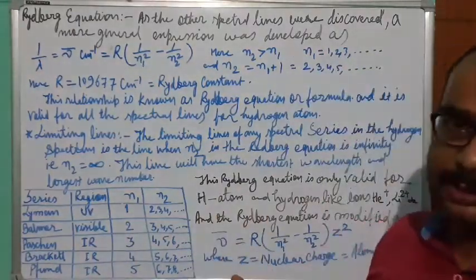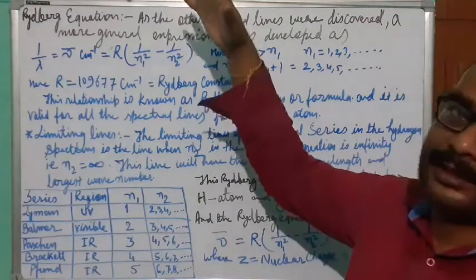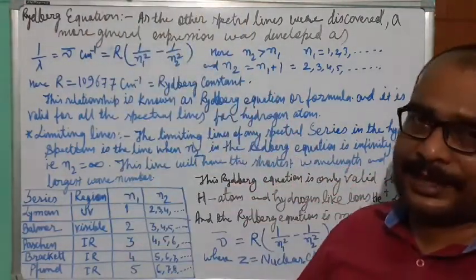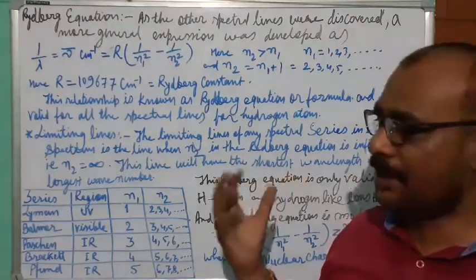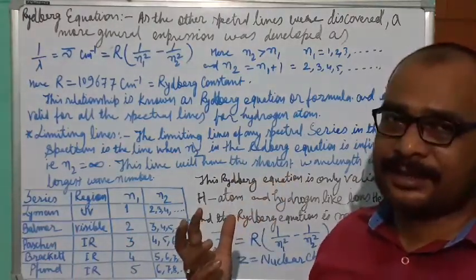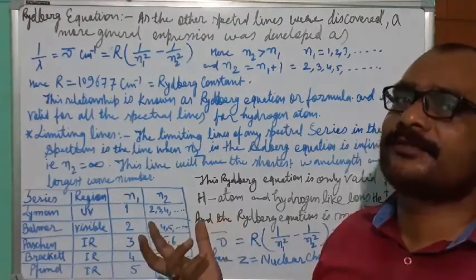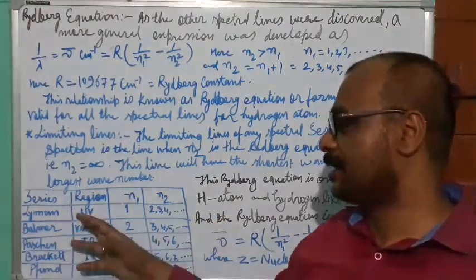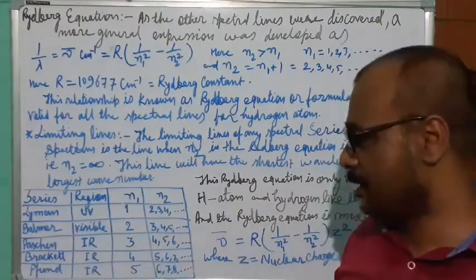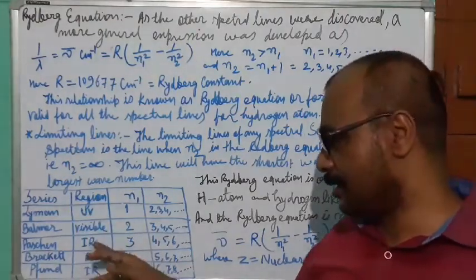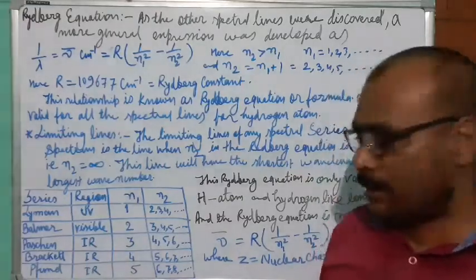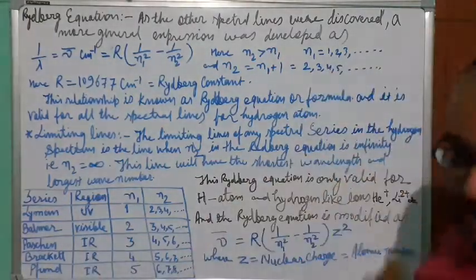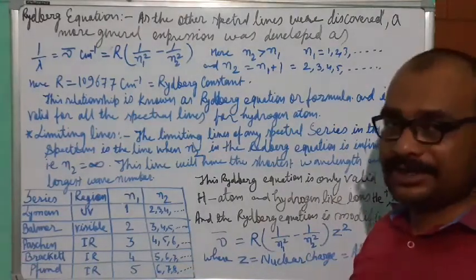So we get an emission spectrum when the electrons are jumping down from a higher energy level to a lower energy level. At that time it releases energy, depending on how much energy it releases. If it releases in the visible range, then we get the Balmer series. If the energy is released in the ultraviolet region, then we get the Lyman series. If we get it in the infrared region, then Paschen, Brackett and Pfund type of series we get. So these are the spectral lines related to hydrogen and hydrogen-like ions.